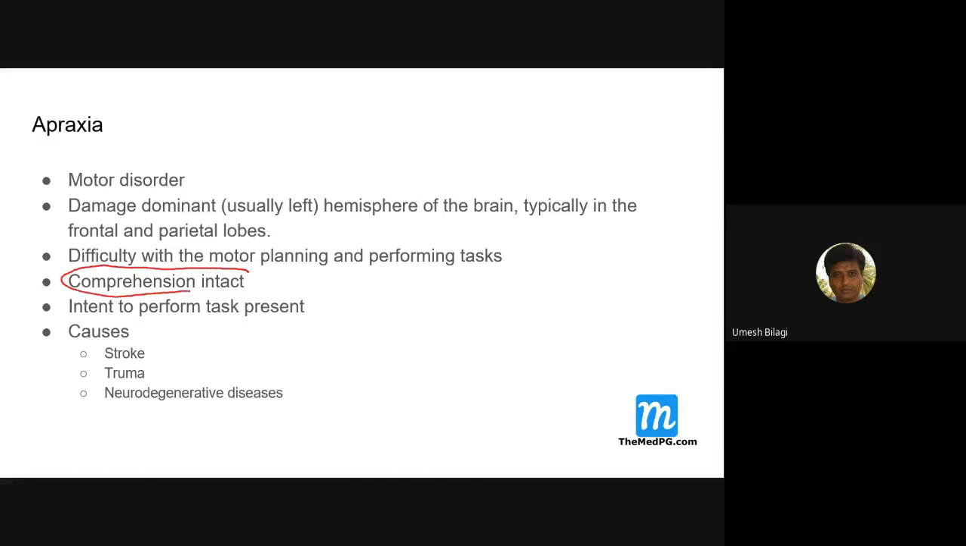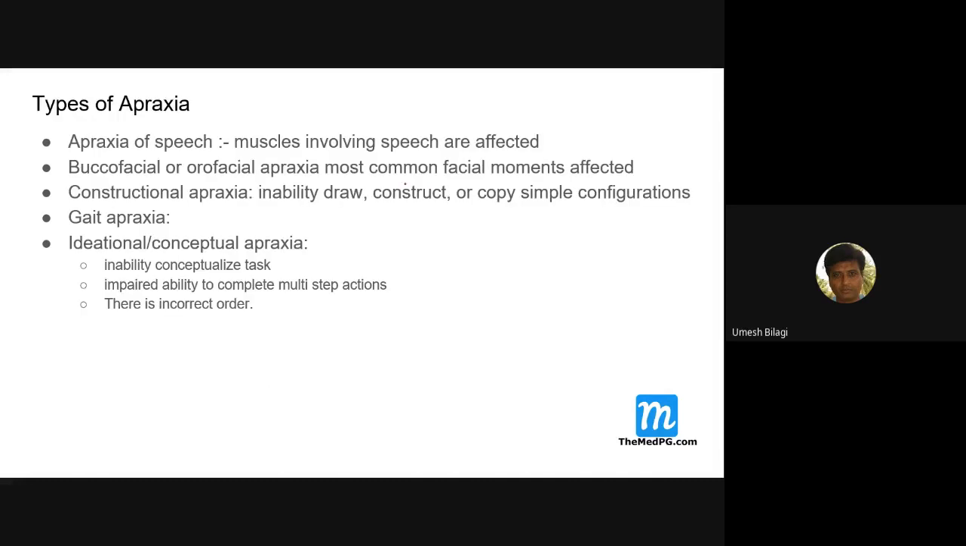Comprehension is intact. You can check apraxia only if comprehension is intact. If it is associated with aphasia, you can't check. Even if there is weakness, you can't check. Intent to perform the task should be there. If he is not willing or is apathetic, you can't check apraxia. Causes are stroke, trauma, and neurodegenerative diseases. Now, types of apraxia.